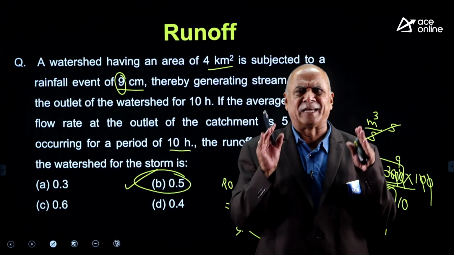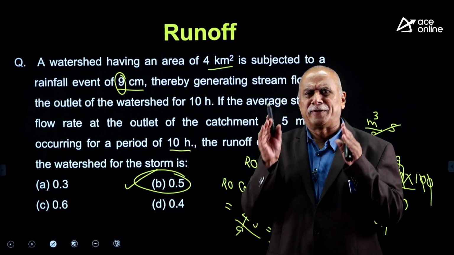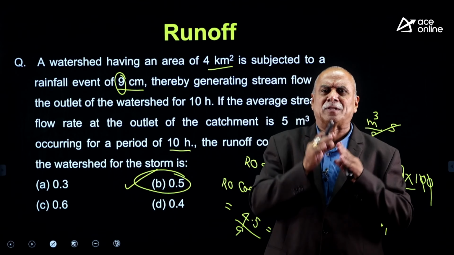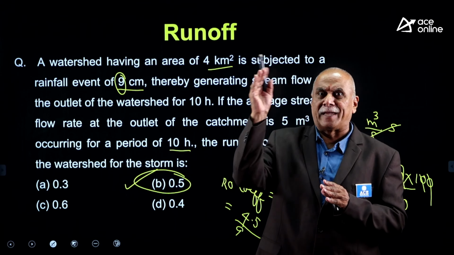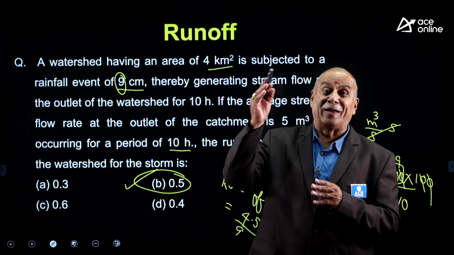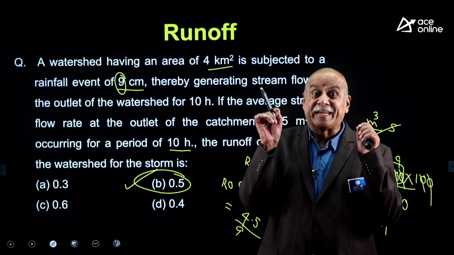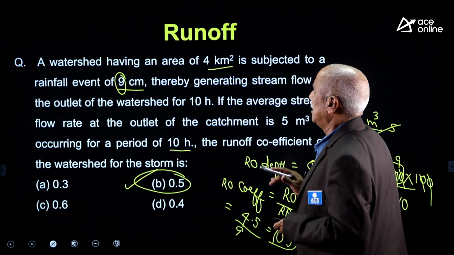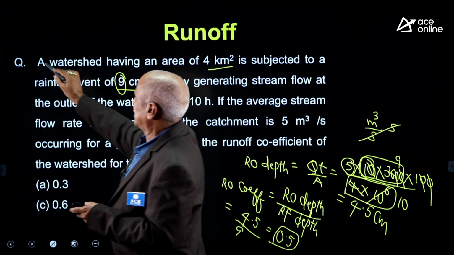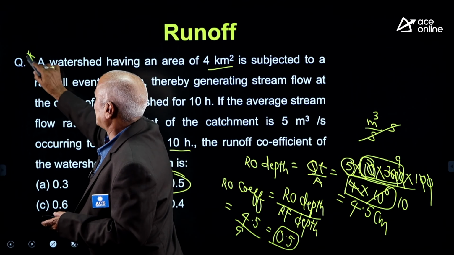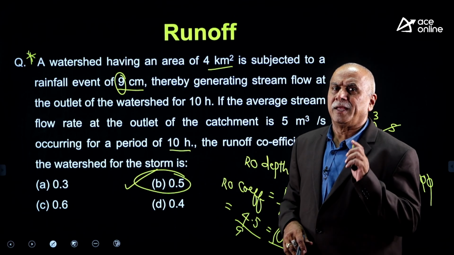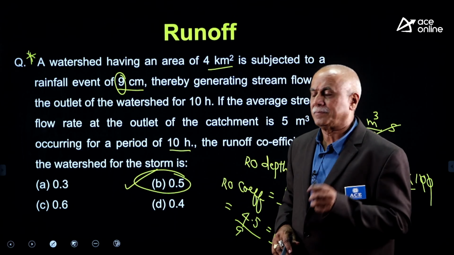How are you calculating runoff coefficient? Runoff depth divided by rainfall depth. How do you get runoff depth? Runoff discharge into time of runoff divided by area of the catchment, taken in appropriate units. Good model. I am keeping a star mark. Such models, once or twice you should practice so as not to commit any type of mistake.